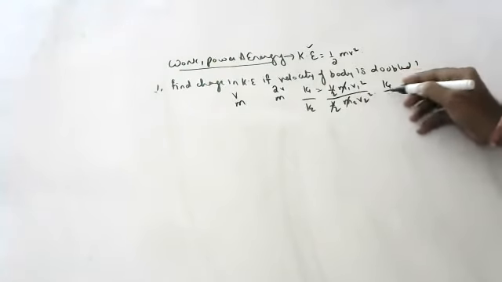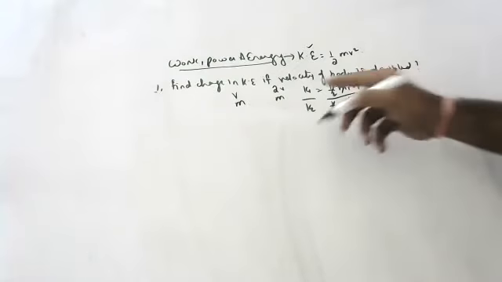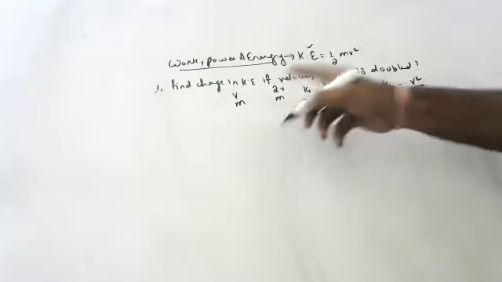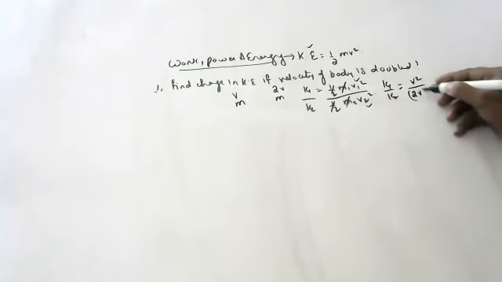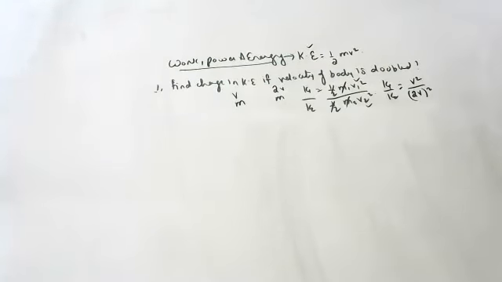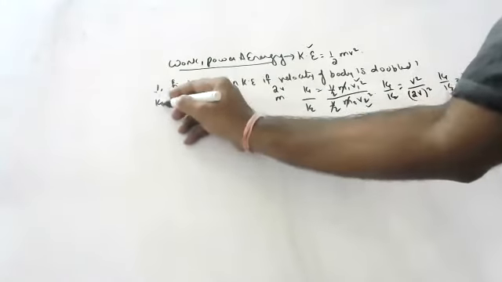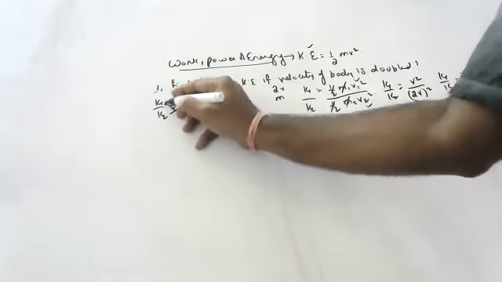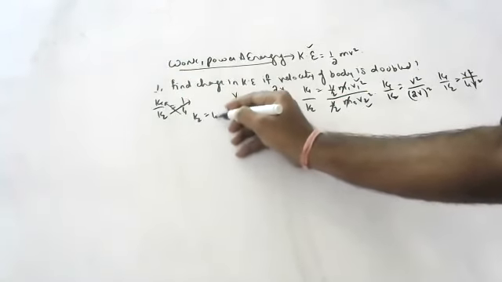So K1 by K2 is equal to, what is the original velocity, children? V square. What is the final velocity? 2V, sir. 2V whole square. So children, K1 by K2 is equal to V square by 4V square. V square cancels. So K1 by K2 is equal to 1 by 4. K2 comes here, 4 goes there. K2 is equal to 4K1.